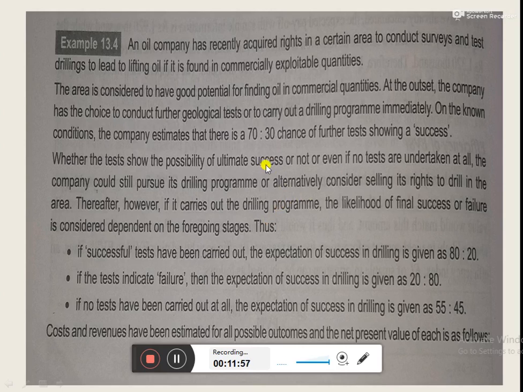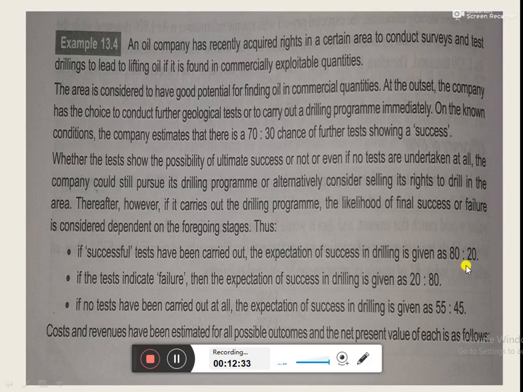And there are different probabilities assigned to different options or alternatives. Further, the probabilities of the different alternatives at different stages are given in this problem. Suppose if the company conducts test before drilling and it gets success, then the expectation of success in drilling is given as 80:20.